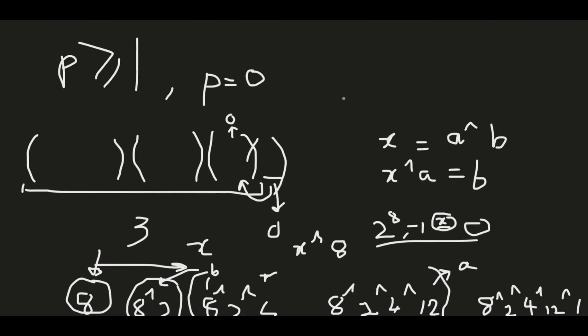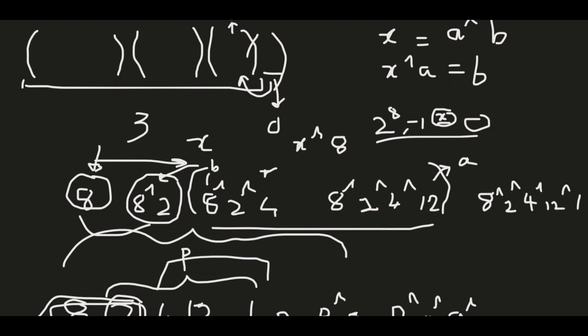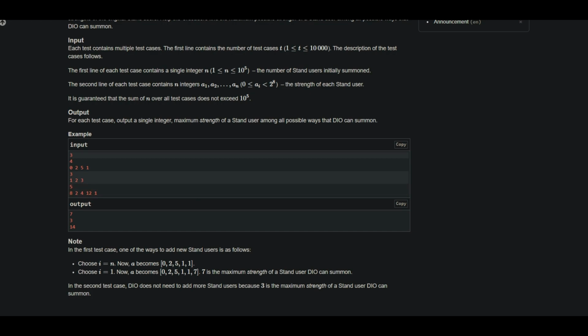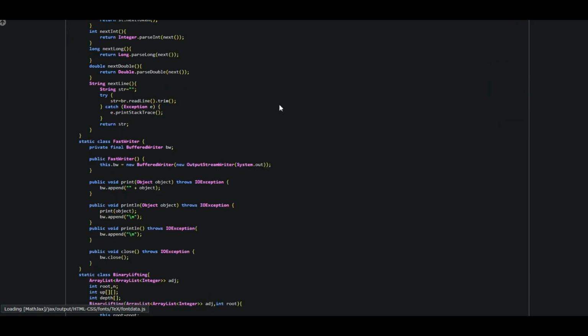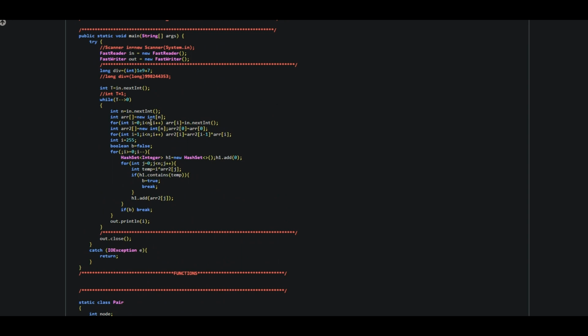And the time complexity would be equal to 2 to the power 8 into n. And since n is 10 to the power 5 and 2 to the power 8 is 256, I guess, that would be within our time. So let us see the code of the third one. So this is the code.